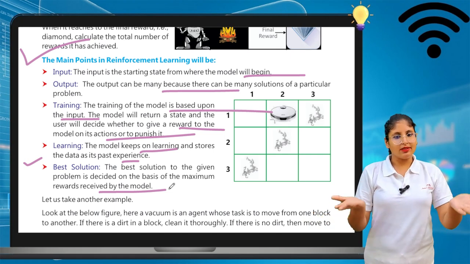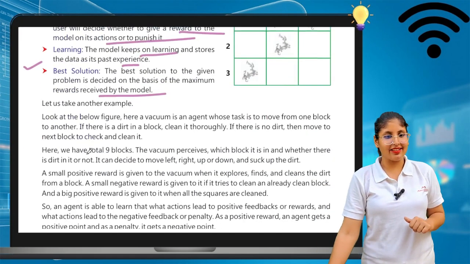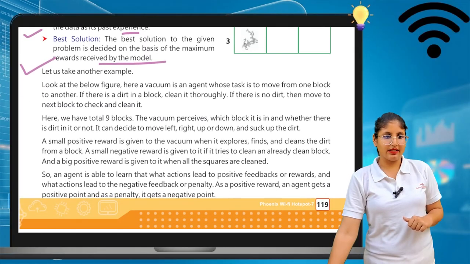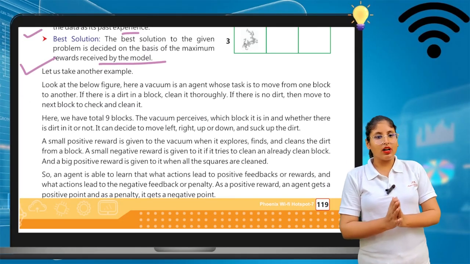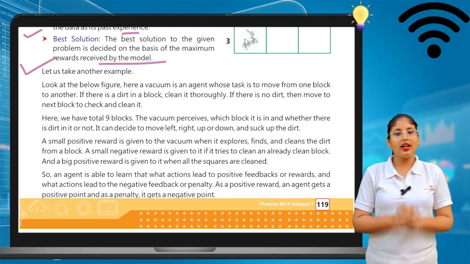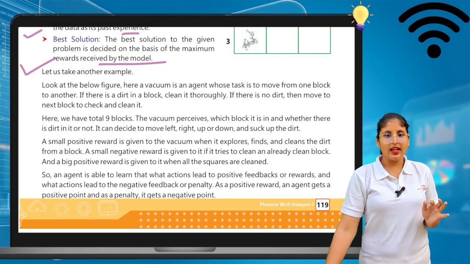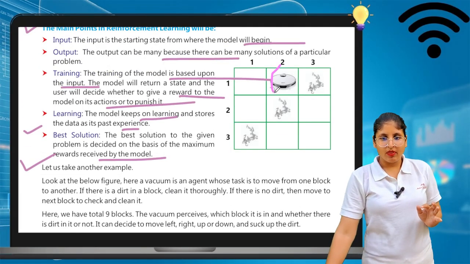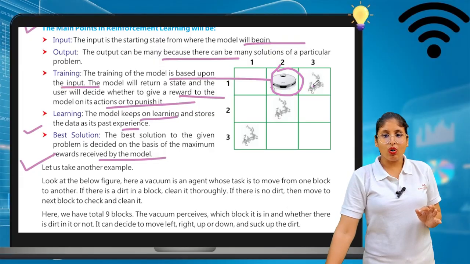Reward, punishment. Okay, let us take another example. Look at the below figure. Here our vacuum is an agent. See, here our vacuum is an agent, and they have to cross these hurdles.